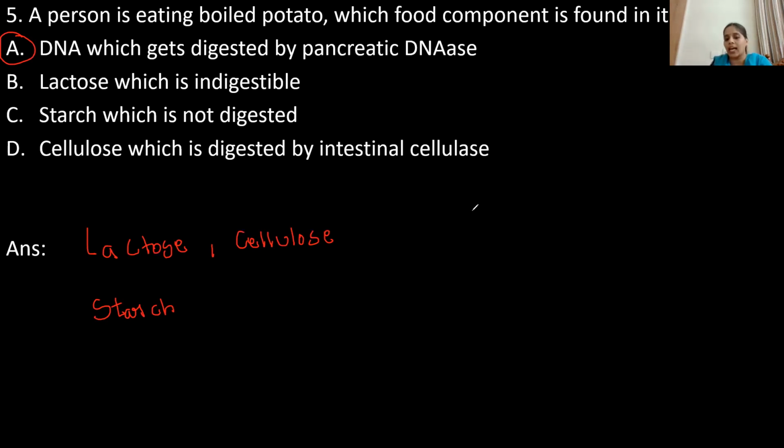Pancreatic nucleases are there. Two types of pancreatic nucleases are there. One is DNAase and the second one is RNAase, because we have two types of nucleic acids, DNA and RNA. They are converted into simple substances like first nucleotides, then nucleosides, and finally nitrogen bases. So that is the component which is present in the boiled potato, and it gets digested by the pancreatic DNAase. So option A is correct here. Lactose and cellulose are not present inside the boiled potato.